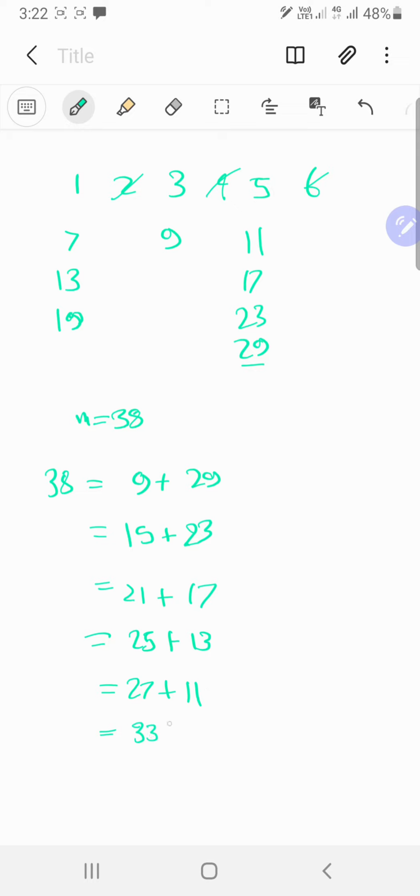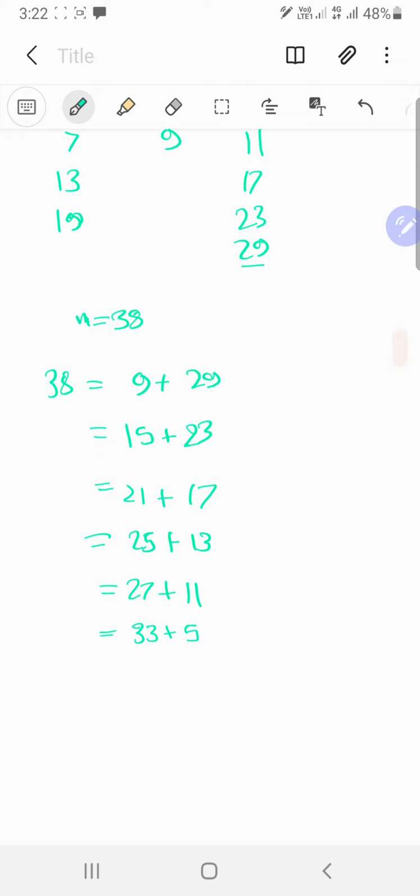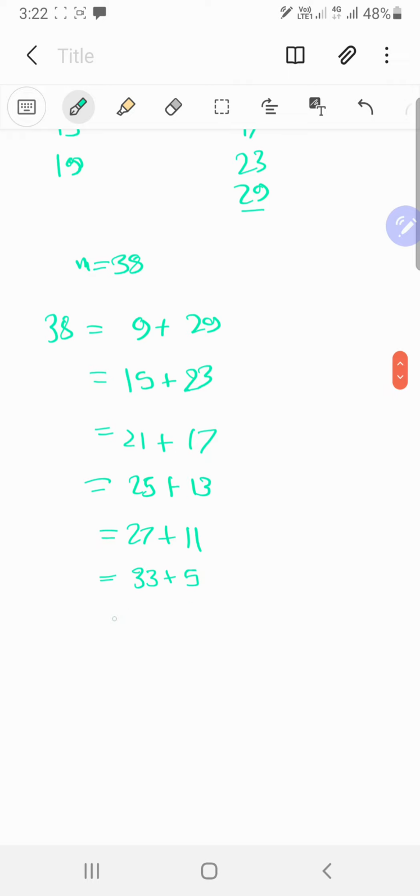So 33 plus 5, and 5 is also a prime number. And then 35 is working. So 35 plus 3, and then 37 plus 1. So 37 is not an odd composite number, so remove that.